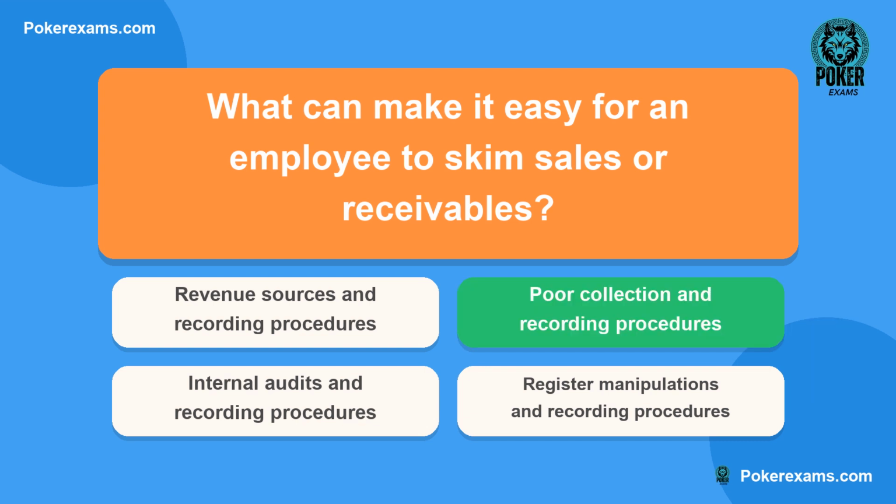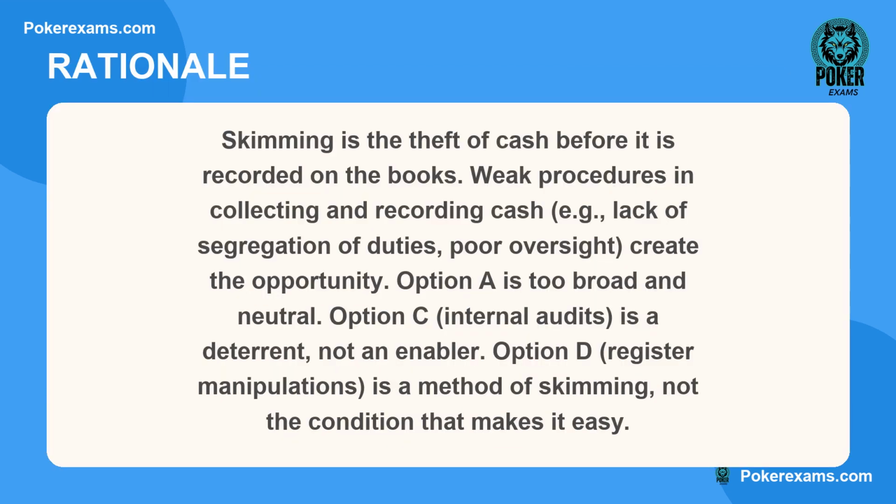The correct answer is B. Here is why. Skimming is the theft of cash before it is recorded on the books. Weak procedures in collecting and recording cash, e.g., lack of segregation of duties, poor oversight, create the opportunity. Option A is too broad and neutral. Option C, internal audits, is a deterrent, not an enabler. Option D, register manipulations, is a method of skimming, not the condition that makes it easy.